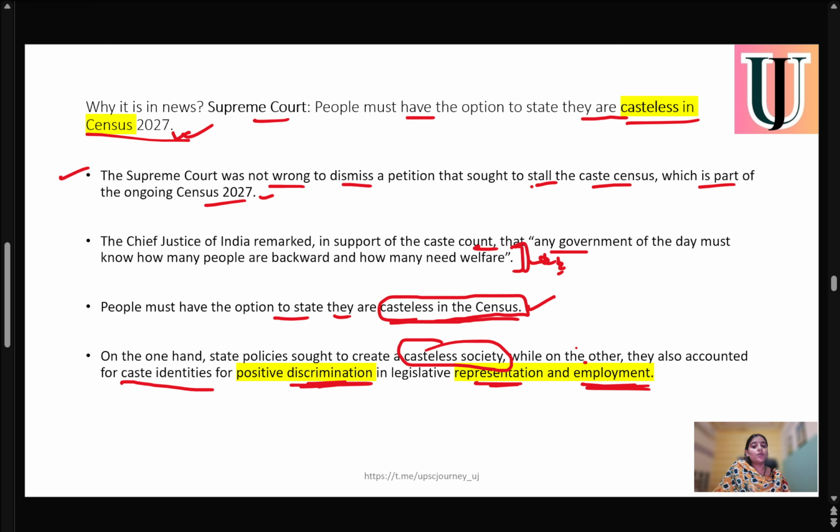So these are both concerns: at the same time we need to know the number of people by caste so that we can frame policies, and we also need to have an option so that if a person is not willing to disclose their caste, they should be given an option in the census to be casteless.